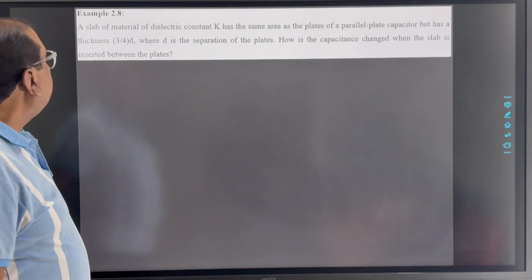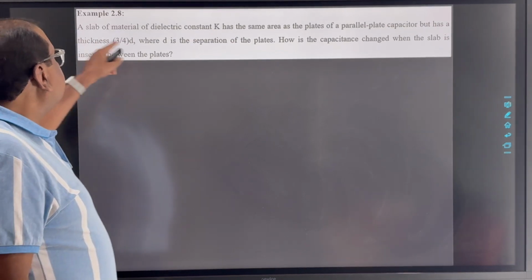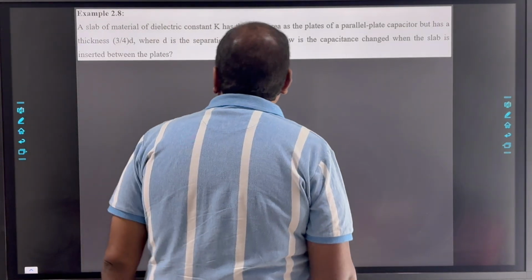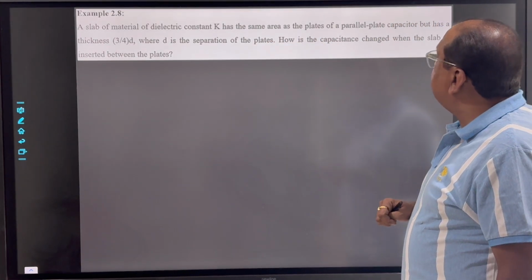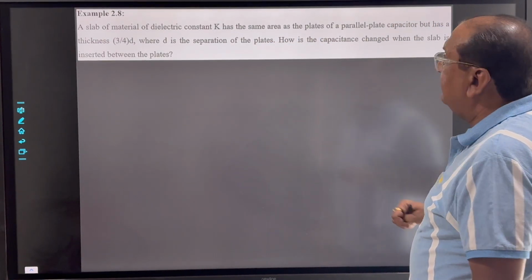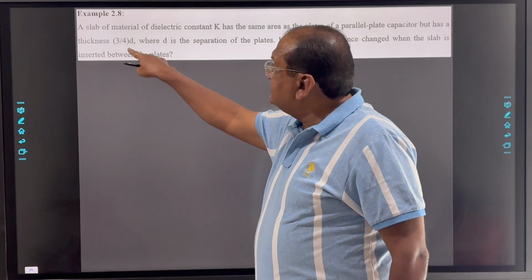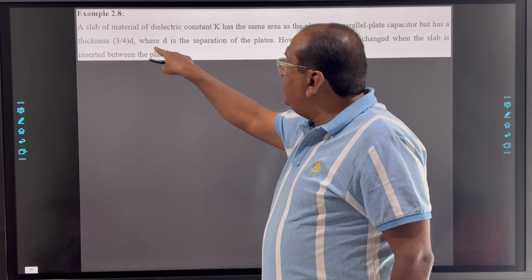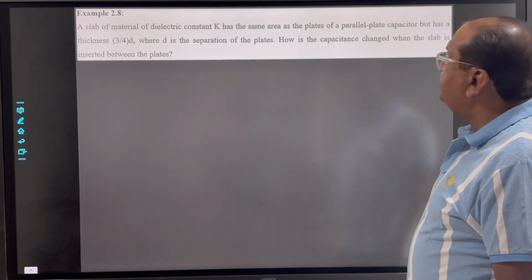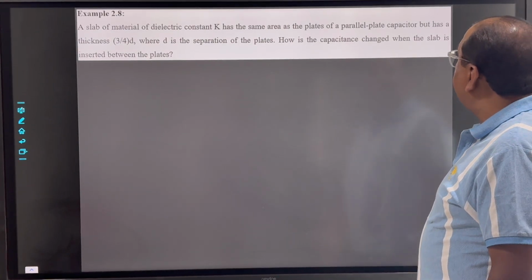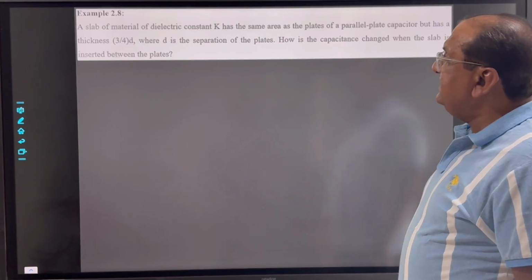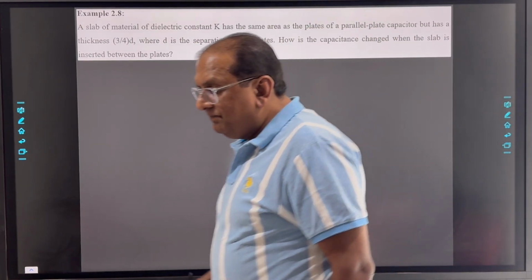Now example 2.8. A slab of material of dielectric constant K has the same area as the plates of a parallel plate capacitor, but has a thickness 3 by 4 D, where D is the separation of the plates. How is the capacitance changed when the slab is inserted between the plates?